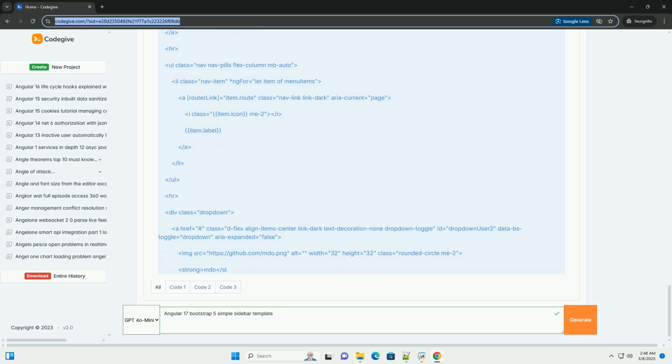Accessibility: always keep accessibility in mind when designing your application. Use ARIA attributes and follow accessibility best practices. This comprehensive guide should give you a solid foundation for building a simple sidebar template in Angular 17 with Bootstrap 5. Remember to adjust the code to fit your specific application requirements. Good luck.